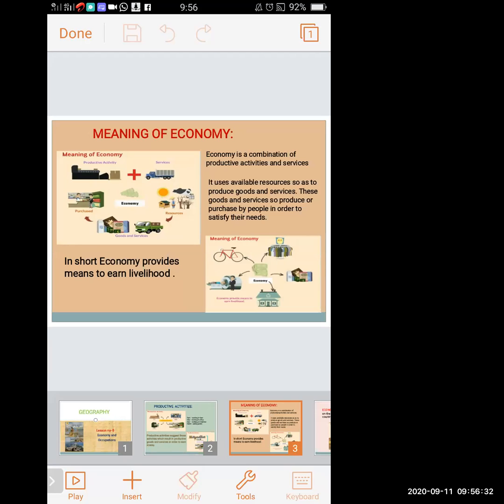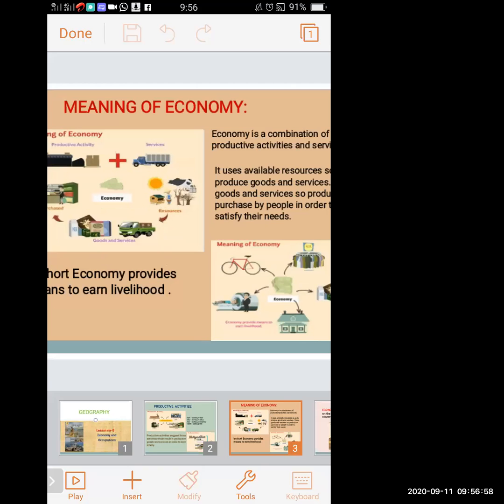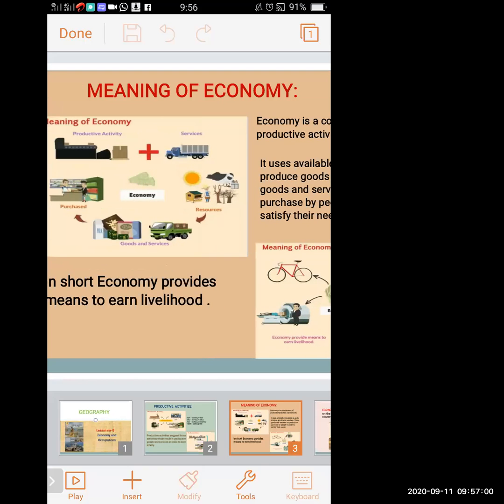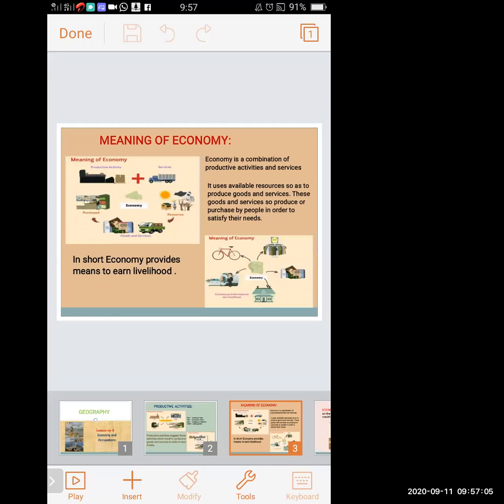In the previous slide, we learned what productive activities are. All the work performed by every person for earning money, and the services provided by them so the goods can be consumed by the consumer, all these activities and services come in economy. So we come to know that economy is a combination of productive activities and services. In this picture, productive activities plus services is called economy.